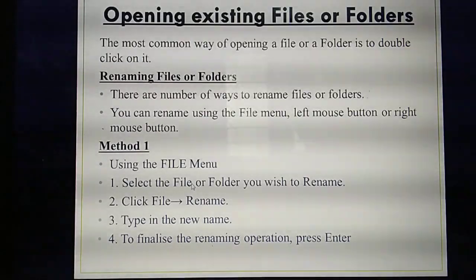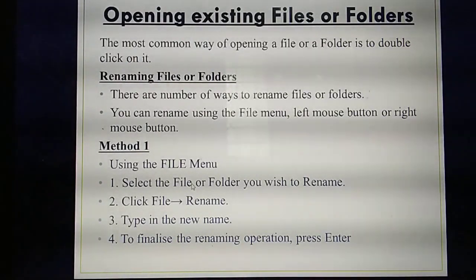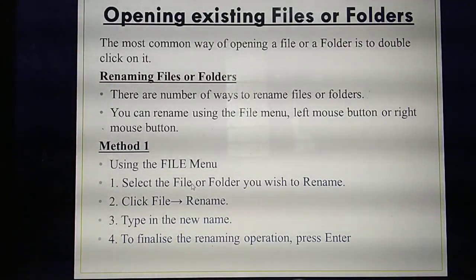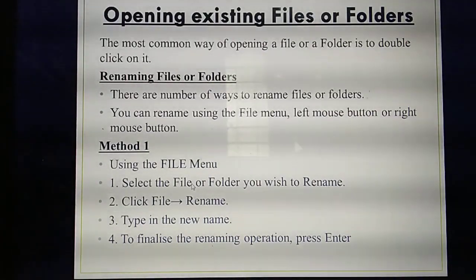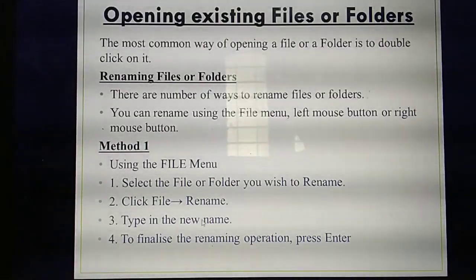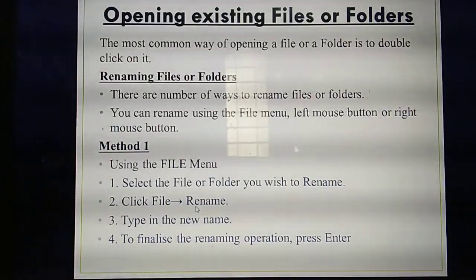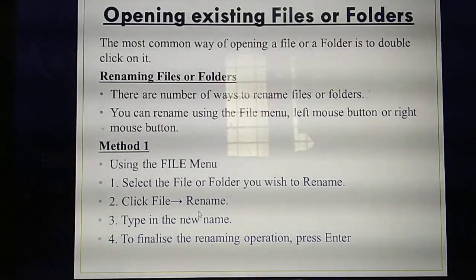If you click the rename option, the name will be displayed in a rectangular box. In that box, you type your new name and press enter. Then the file will be renamed.